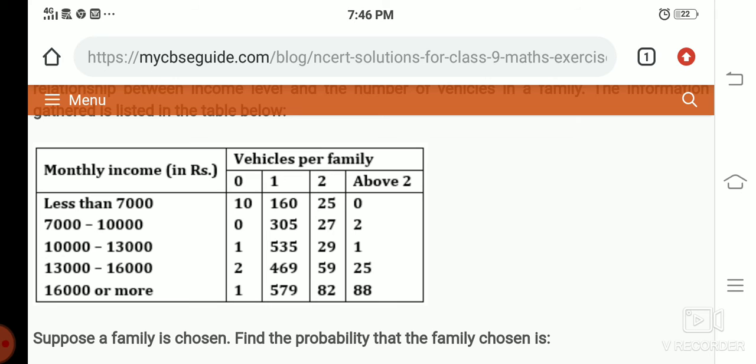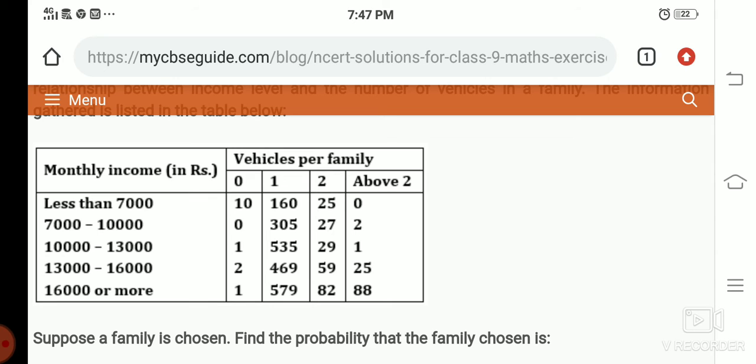So in all monthly income families, don't consider 2 and above. That is the meaning. So you need to consider the probability of a family having one vehicle and no vehicle.